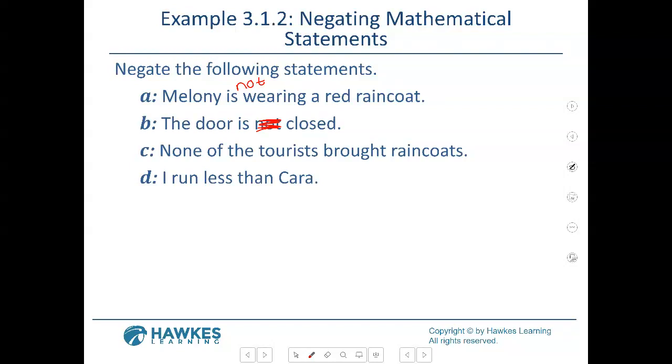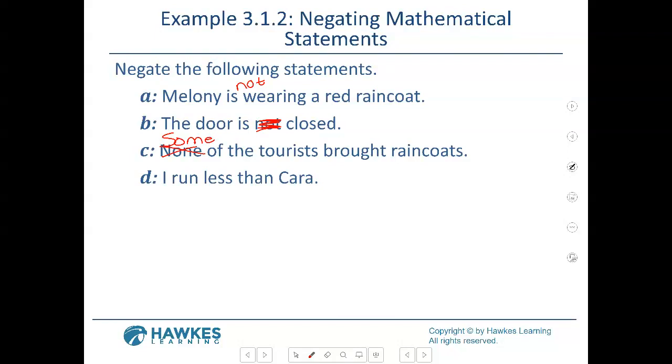But now your question may be, what if you changed it and put all of the tourists brought raincoats? Would I count it wrong? No. That's the good thing about this. As long as it says the opposite of none, if you put all or even some, that would be negating this. So if you put some or all, that's okay with me. I'm not going to count it wrong. If you just change your sentence to say some of the tourists brought raincoats, that's fine.